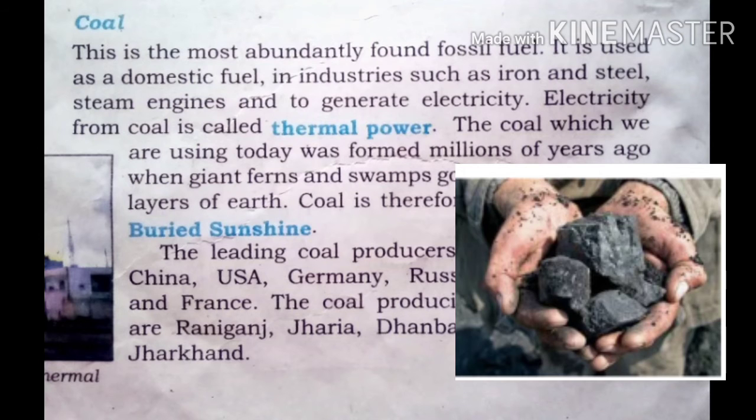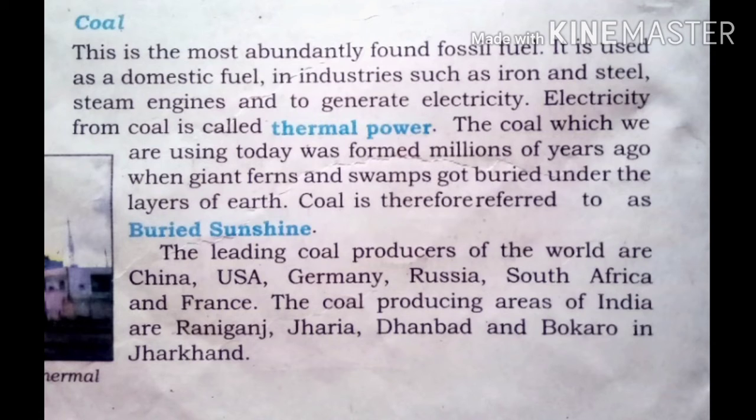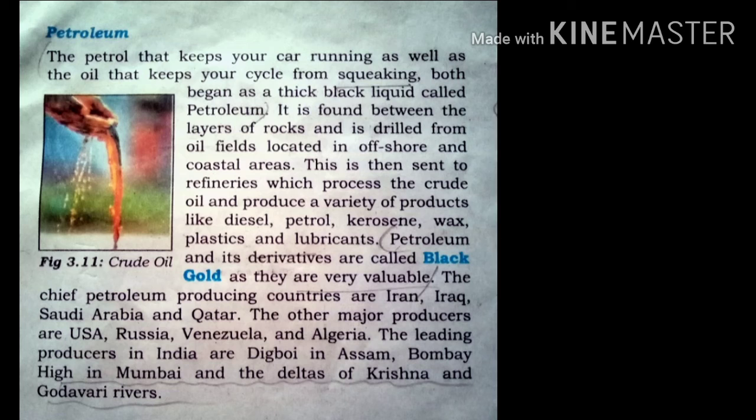Coal. Coal is the most abundant conventional source of energy, which could last for at least 200 years. It is a black-brown sedimentary rock. Coal is used for various purposes such as heating of the house, as a fuel for boiling and steam engines, and for generation of electricity by thermal plants.